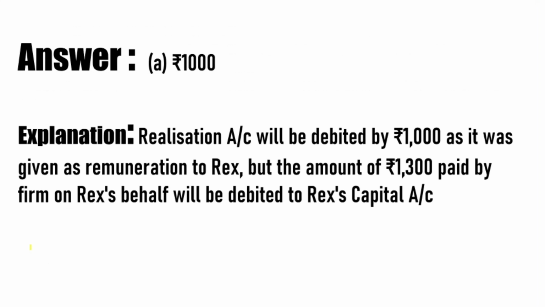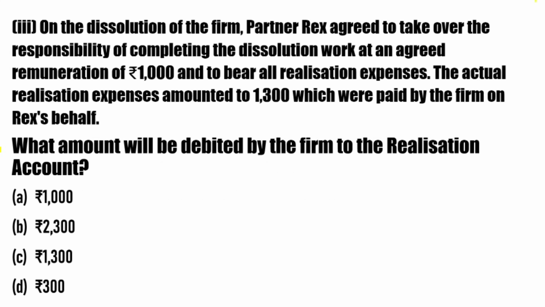Okay, then the question asks what amount will be debited by the firm to the realization account. Okay, so if we talk about the realization account, it will be debited by 1,000 because the partner Rex is getting 1,000 as remuneration, but he is paying the expenses of 13,000. So 13,000 will be debited to his capital account. Okay, so the correct option for question number 3 is 1,000.